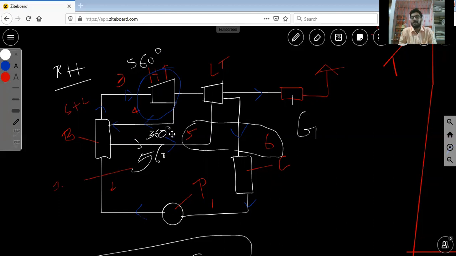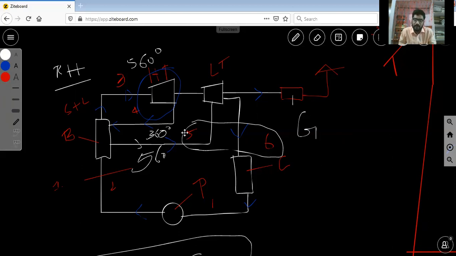Just imagine those numerical values. Then the 360 degree steam enters the steam generator or boiler again, which increases the temperature from 360 to 560. That means the inlet of the high pressure turbine, before reheating, is almost equal, or slightly different, to the inlet of the low pressure turbine.